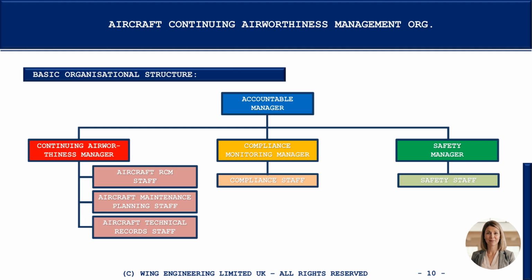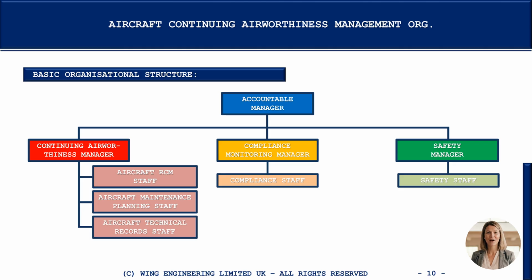Depending on the size and complexity of the organization, he or she may be supported by safety management staff. The compliance manager is responsible for the execution of the compliance monitoring function. Again, depending on the size and complexity of the organization, he or she may be supported by compliance monitoring staff.